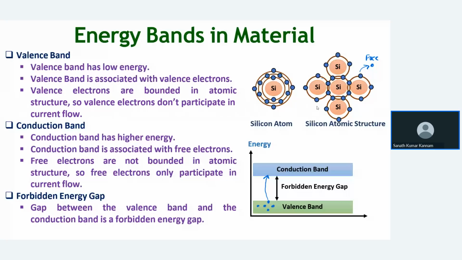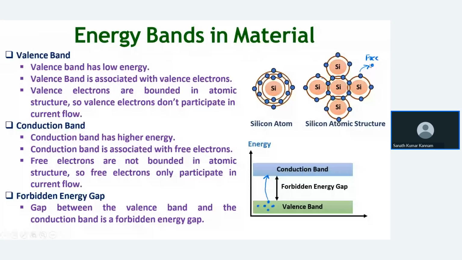At 0 Kelvin, it acts as an insulator. At room temperature, what happens? The electrons bonded to the atomic structure acquire some thermal energy. Due to thermal energy, the covalent bond breaks and this makes one free electron.